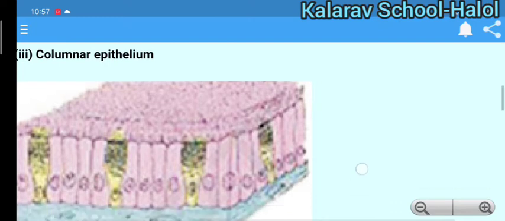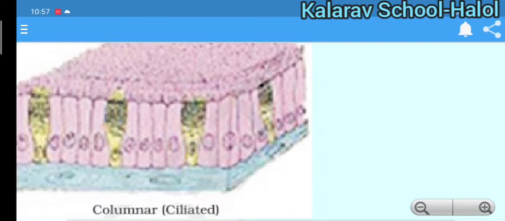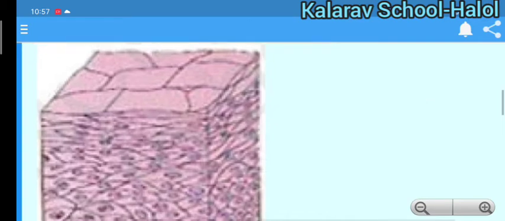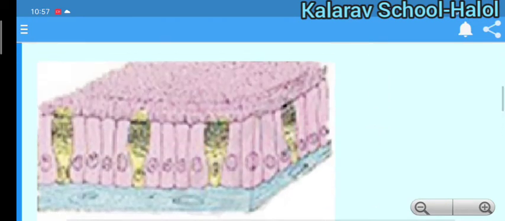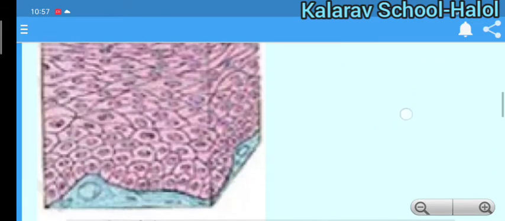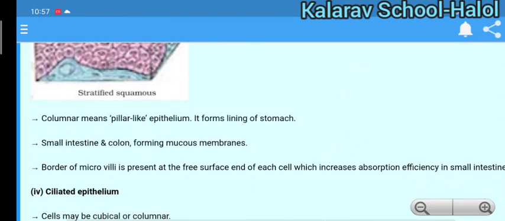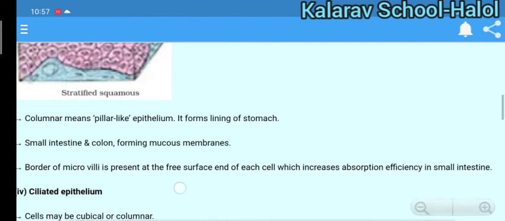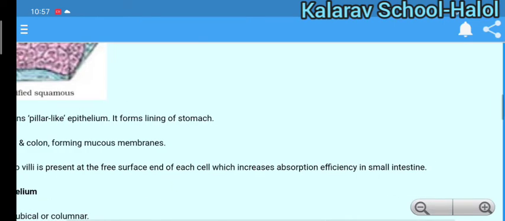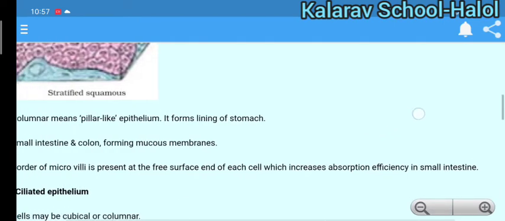Next is columnar epithelium. It looks like a column, as you see here. This is the figure of the stratified squamous. Columnar means pillar-like, so as the name says, it is like a pillar. It forms the lining of the stomach, small intestine and colon, mainly forming the mucous membrane. A border of microvilli is present at the free surface end of each cell, which increases absorption efficiency in the small intestine.